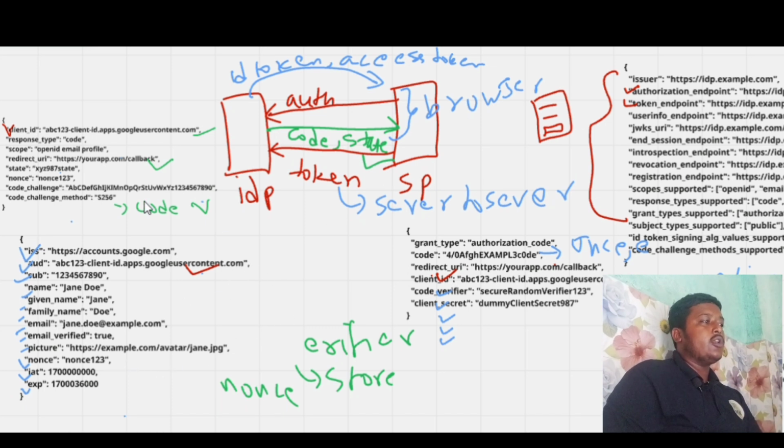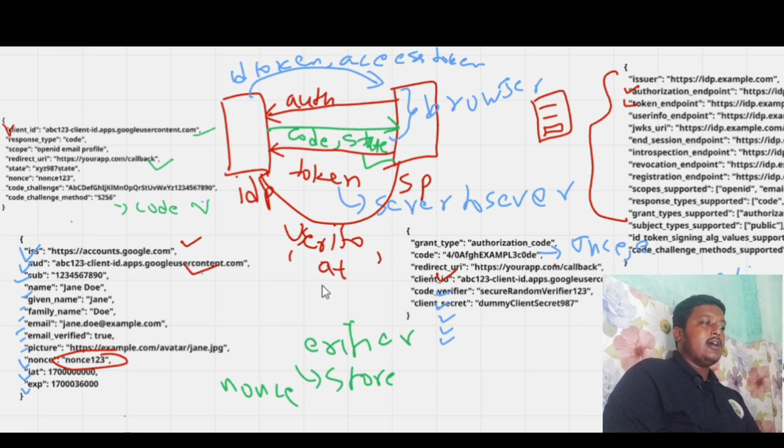And also, do you remember the first request, that is the authorize request? It had sent a nonce value. That nonce value will also be checked, and apart from it, the issuer is checked. If all these things match, then it will make a request for user info. For user info, it should make the request with the access token. If the access token is not shared, user info won't be given.